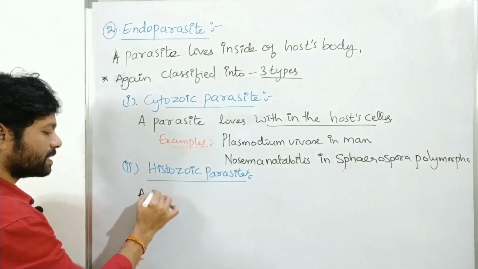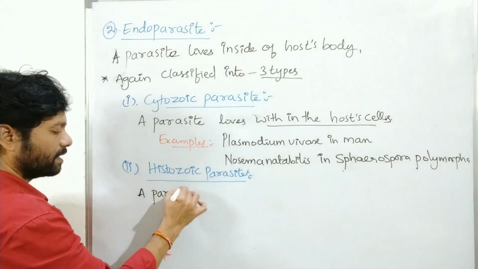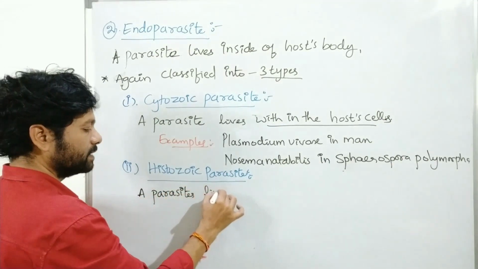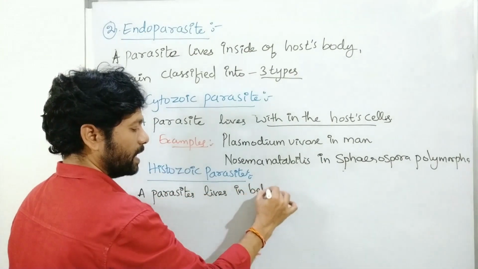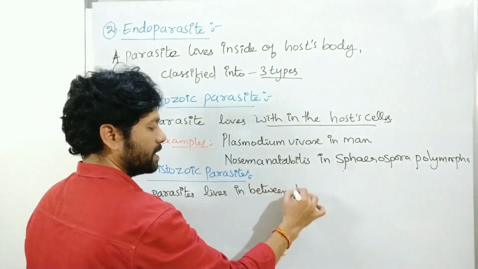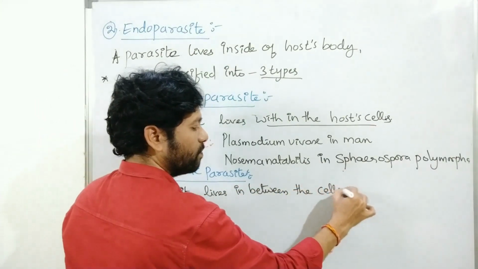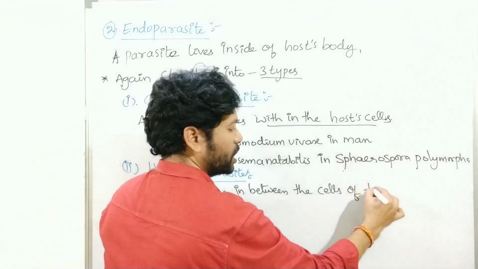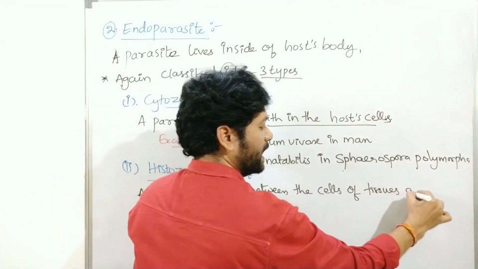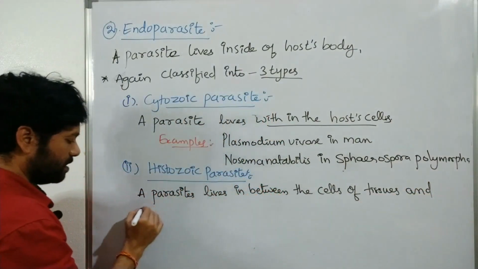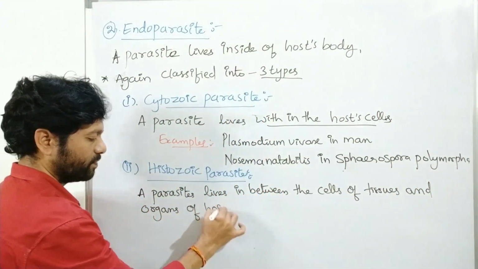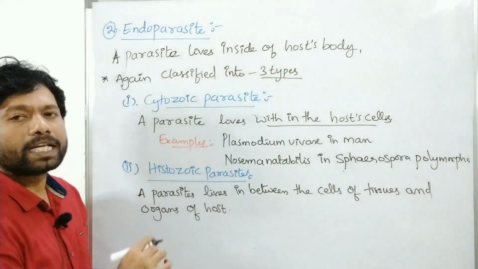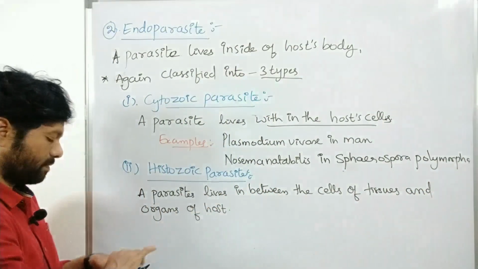A parasite lives in between the cells of tissues and organs of hosts. That is known as histozoic parasite.